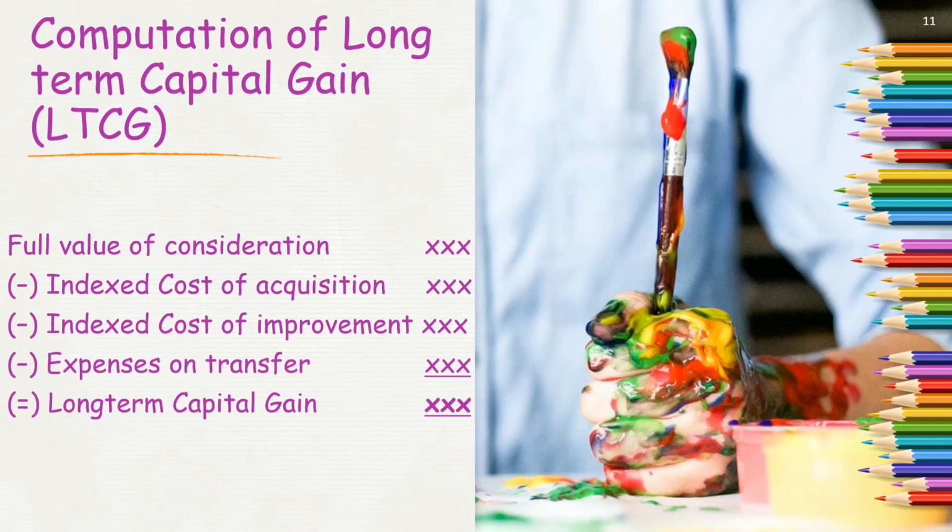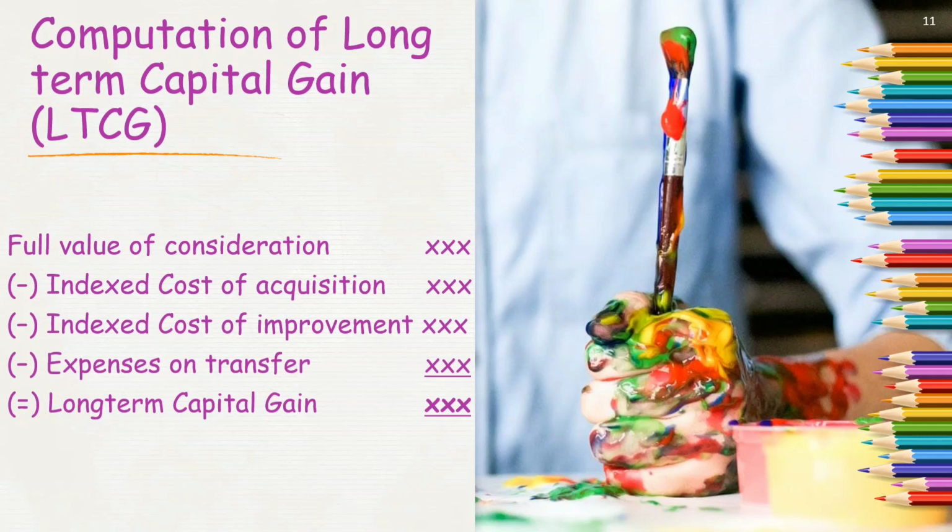For example, you have an asset which was purchased by your ancestors, say 50 years back, for just rupees 10,000 or so. And today you are selling that asset for, let's say, 7 crore rupees. Is it going to happen that you will just deduct the cost of acquisition of rupees 10,000? Absolutely not.